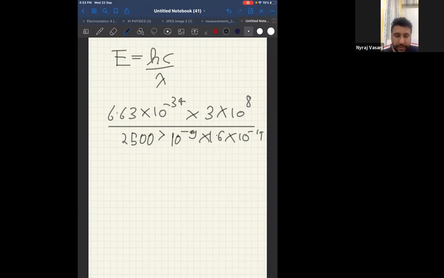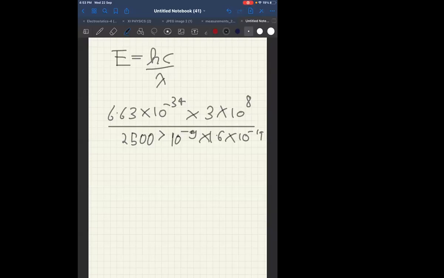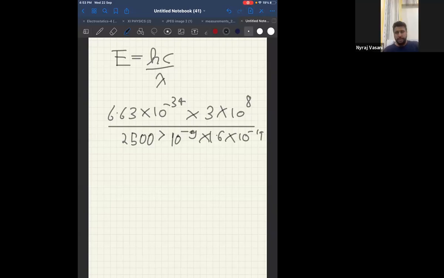So if you solve this, you will get an answer almost equal to half.